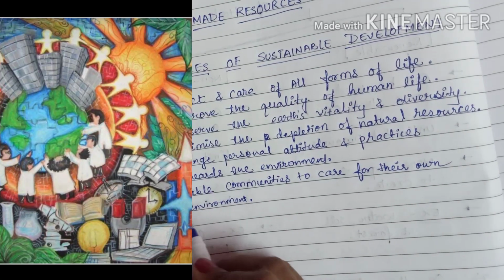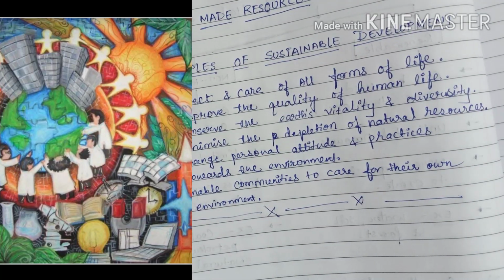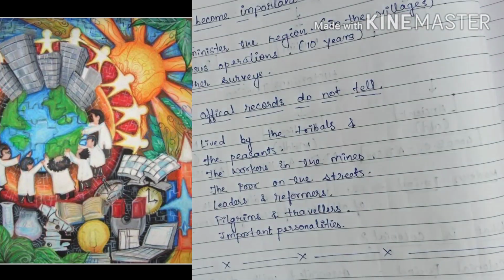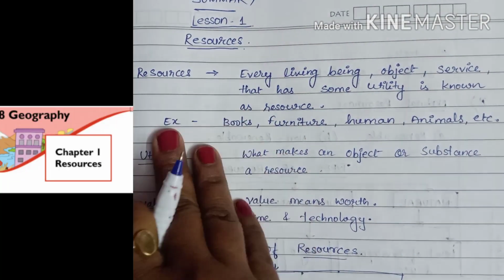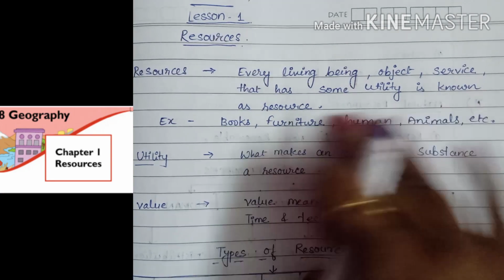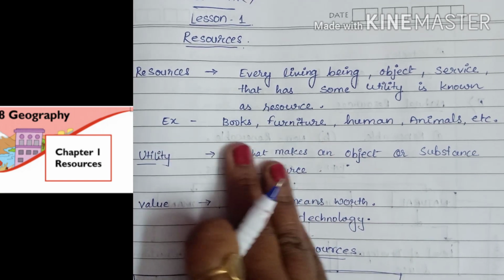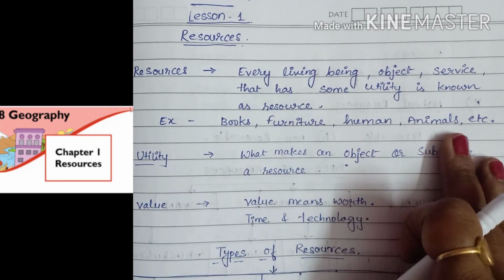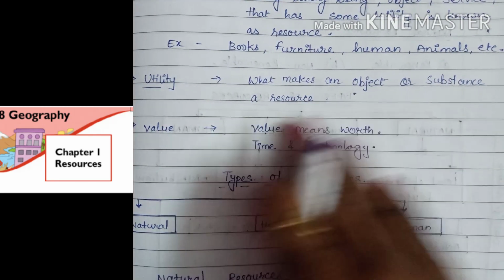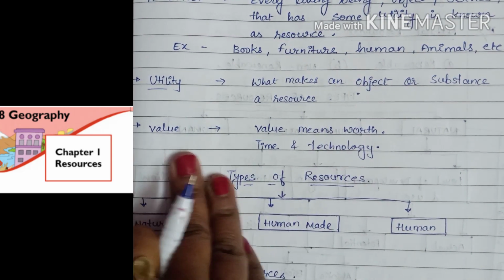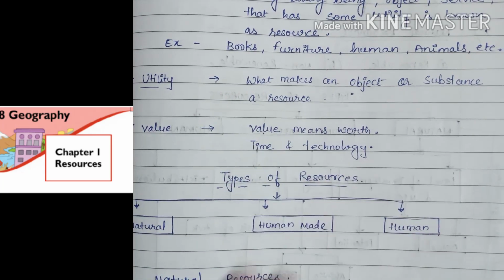So students, I hope you understand this chapter. So let's recap, so you will understand. In this chapter we learn about resources. Resources means every living being, object or service that has some utility is known as a resource. For example, books, furniture, humans, animals, etc. Then utility. What makes an object or substance a resource? Value. Value means worth, and it depends on time and technology.